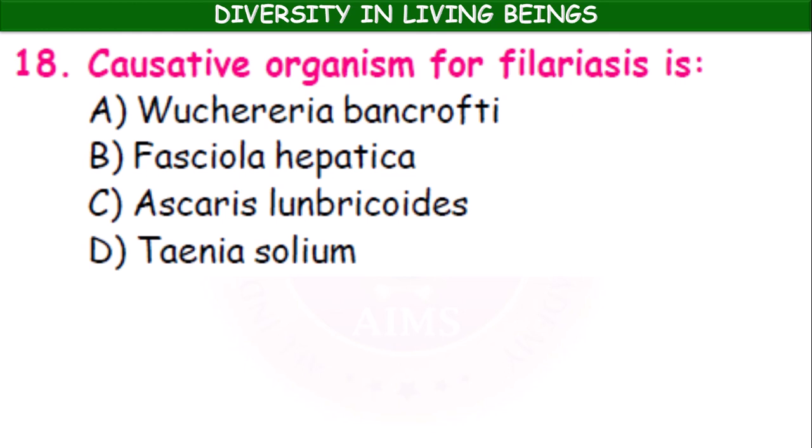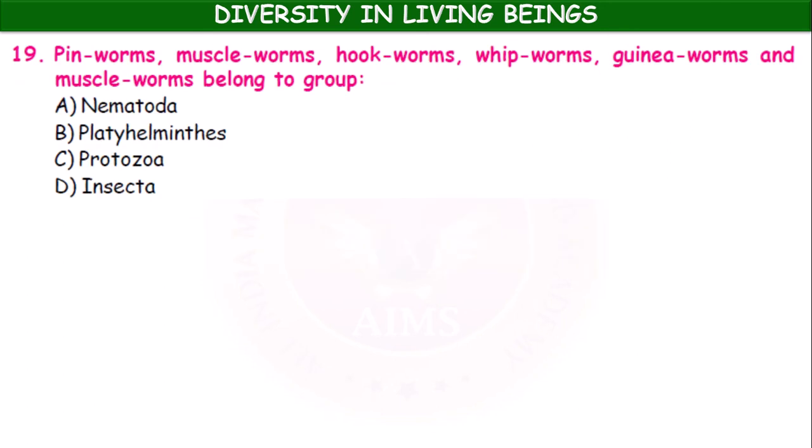The causative organism for filariasis is Wuchereria bancrofti, Fasciola hepatica, Ascaris lumbricoides, Taenia solium. It is Wuchereria bancrofti. So it is a helminth parasite, a nematode helminth parasite. It is a communicable disease. Filariasis is transmitted by the female Culex mosquito. Mosquito bite spreads the disease.